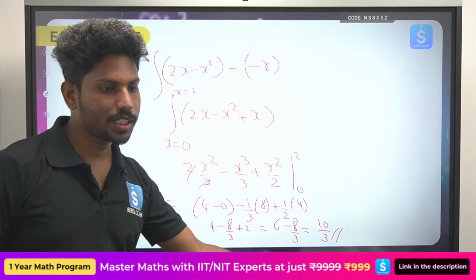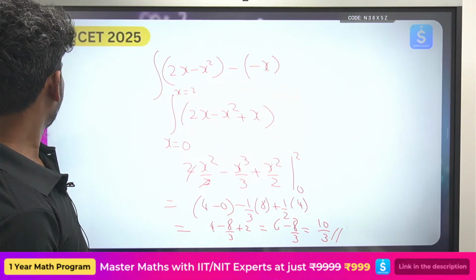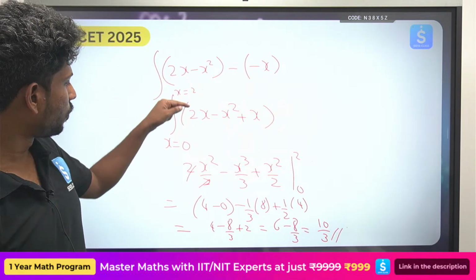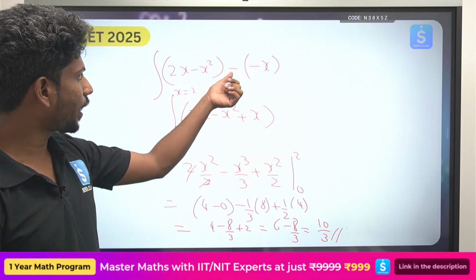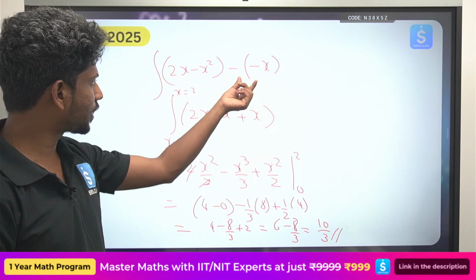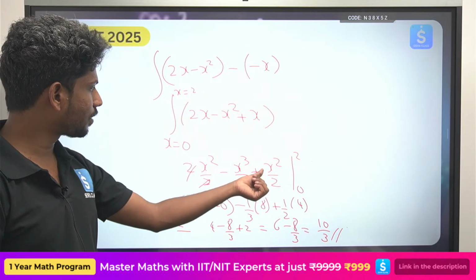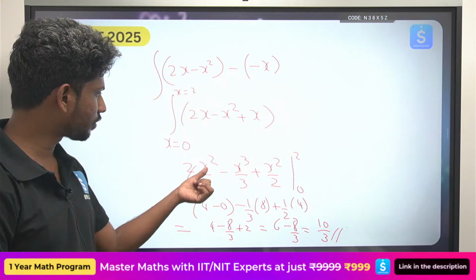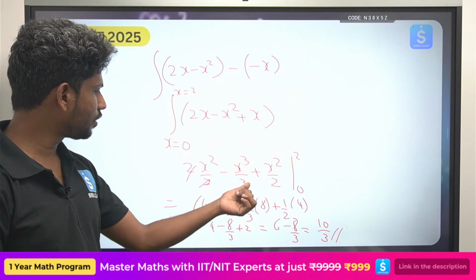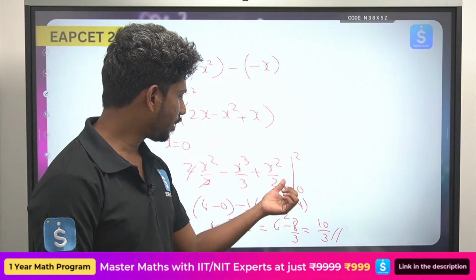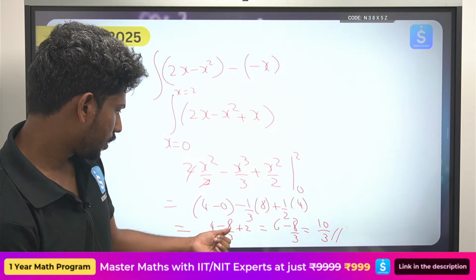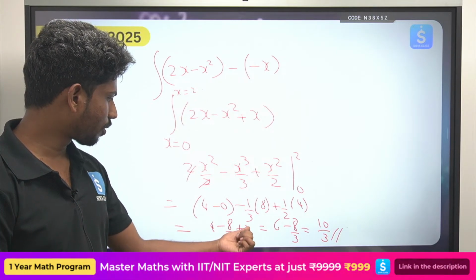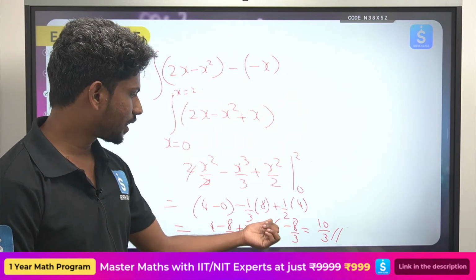Simple question, very easy. This is how you can directly find it. I hope my calculation is clear. 2x square by 2 minus x cube by 3, minus y equals mod minus x, so minus of minus is plus x. So x square by 2, from 0 to 2. 4 minus 0, and x cube by 3 is 8 by 3, and 4 by 2 is 2, and this is nothing but 4. So 4 minus 4 plus 2 is 6, 6 minus 8 by 3, 6 threes are 18, 18 minus 8 is 10.